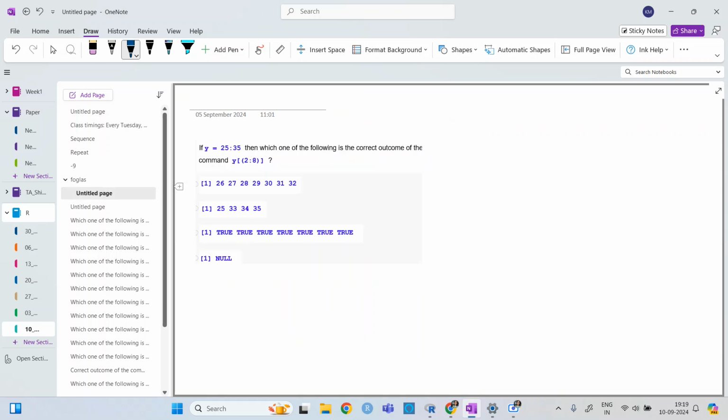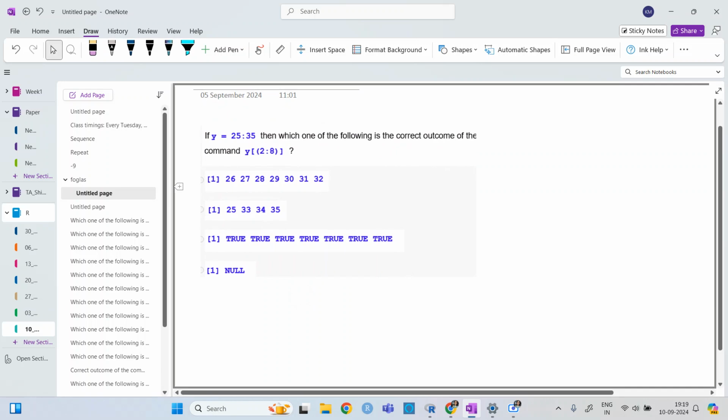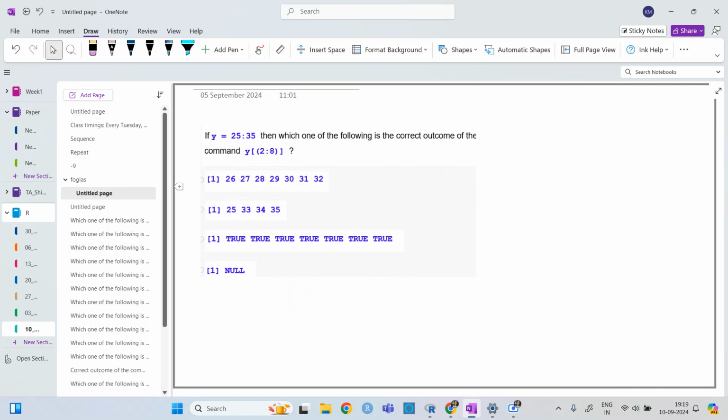The next one. This one also we have solved, but at that time I had not gone through the sequences, and the y with the inside bracket part. So you can try it again. It is y[2 to 8].